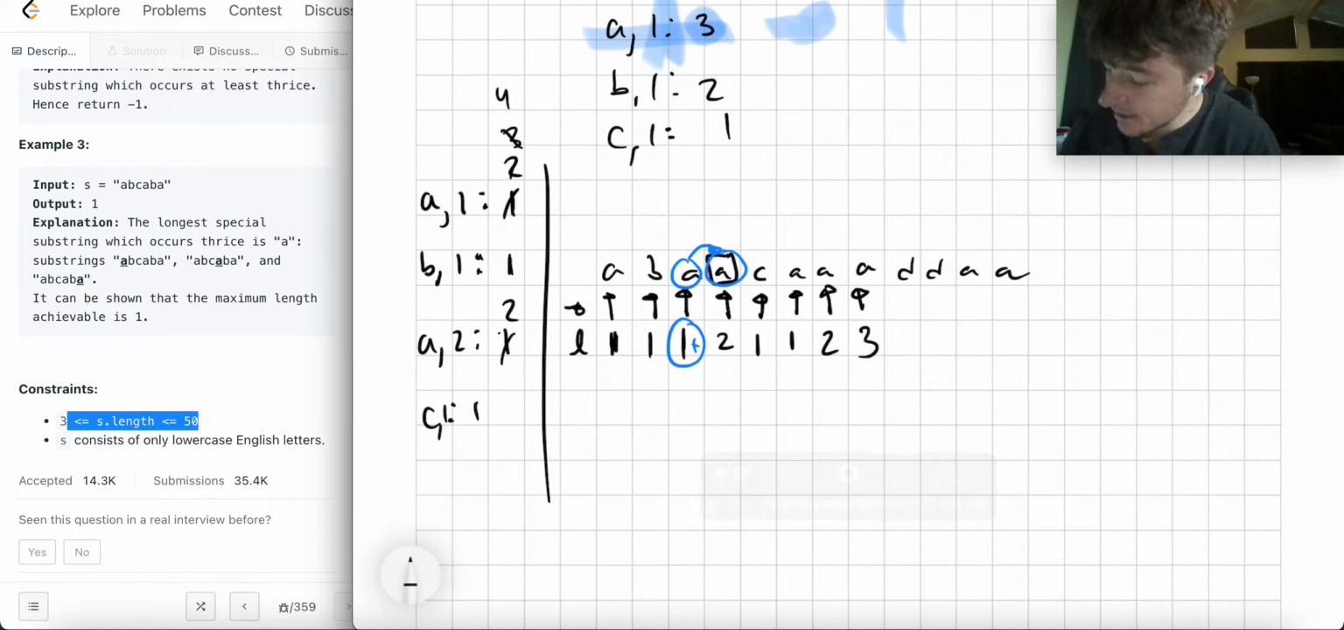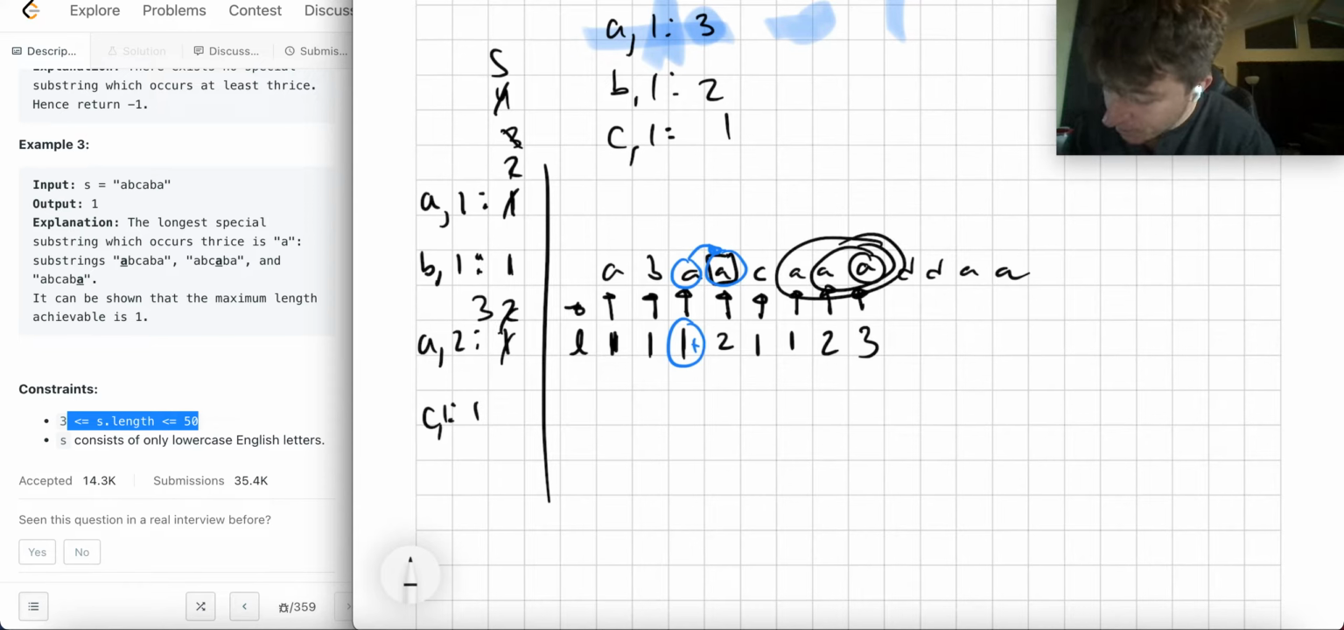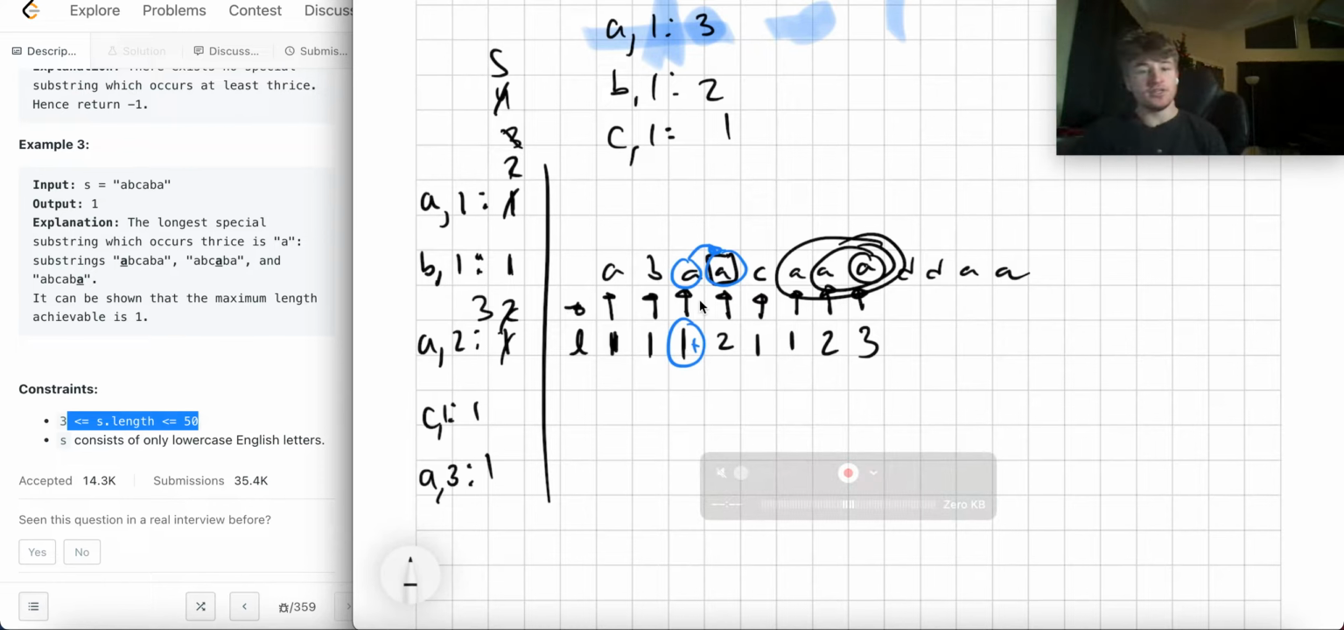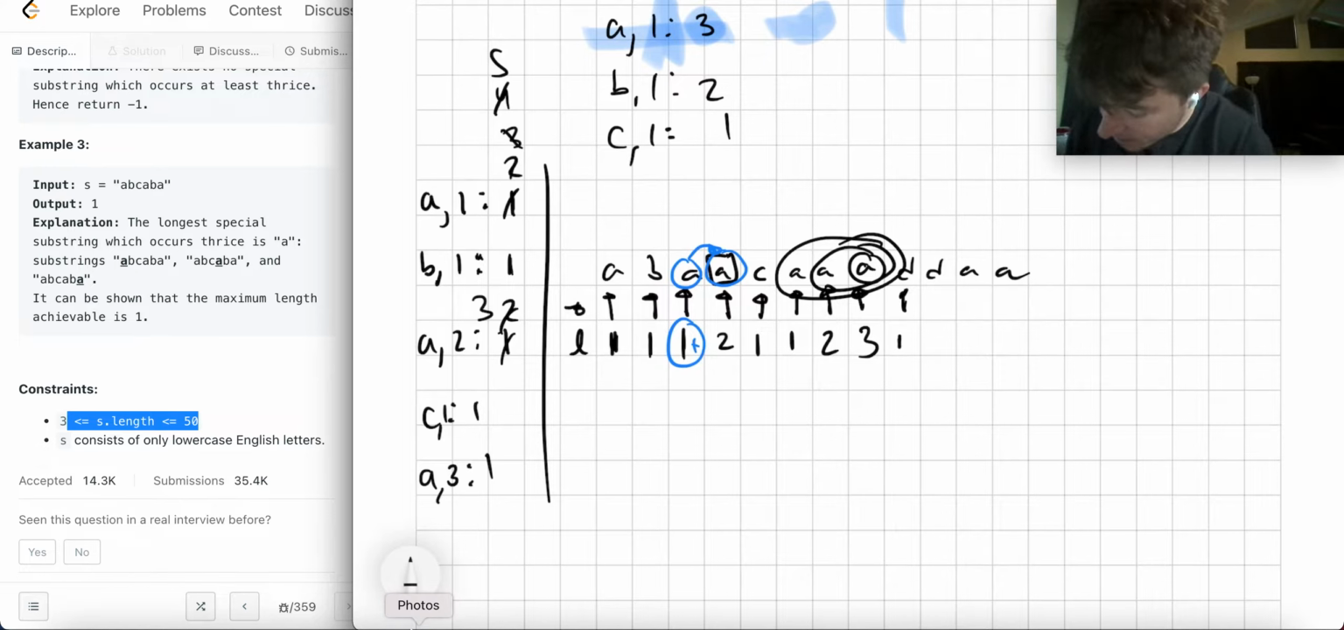Well, now I get this A alone is 1. Now with these 2 A's together, that's another 1. And then with these 3 A's together, that's a new 1. Right, so this thing on the left that I'm trying to create is kind of just a ledger of what I'm seeing, right? Then I look at D and it gets reset, and I have a D1.